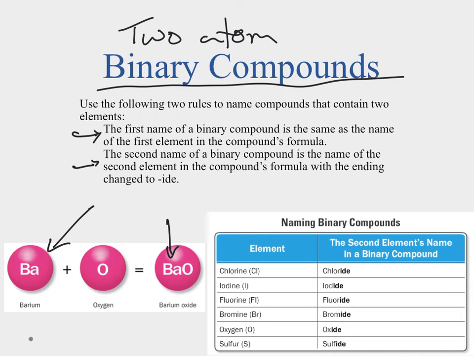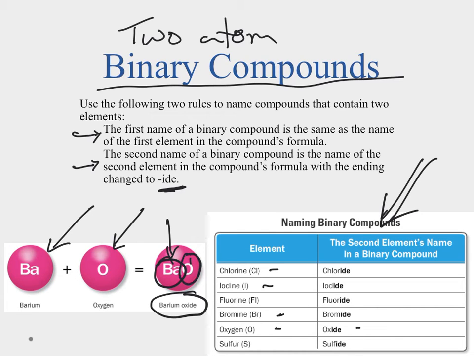The second name in a binary compound is the second element, but then we change the ending to this IDE. So if we have barium plus oxygen, we make barium oxide down here. And you can see in the chart here that for a lot of them, you can see how we change. And it's just that second name, we just change it a little bit. So chlorine goes to chloride, iodine goes to iodide, bromine goes to bromide, and oxygen, like we saw, went to oxide. So pretty easy to name a binary compound. You take the first element, call it just what it is, and then you add the second one and add the IDE to it.